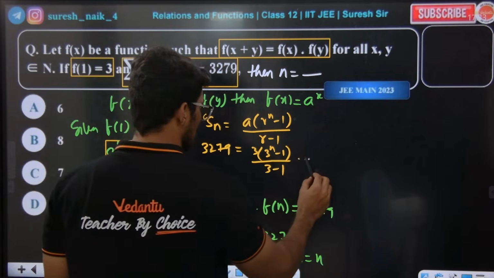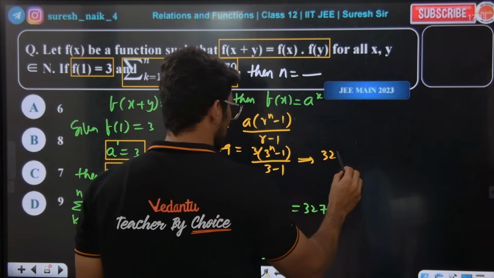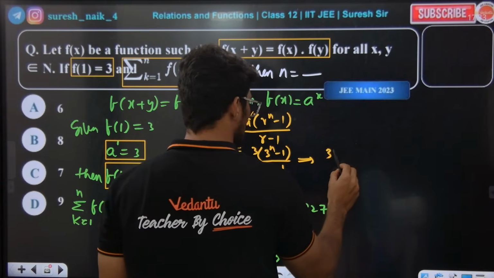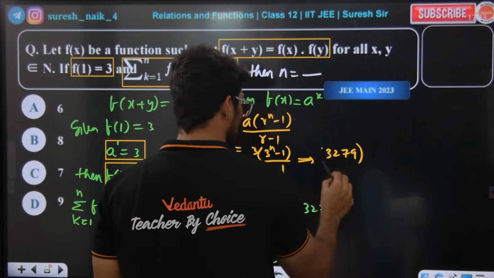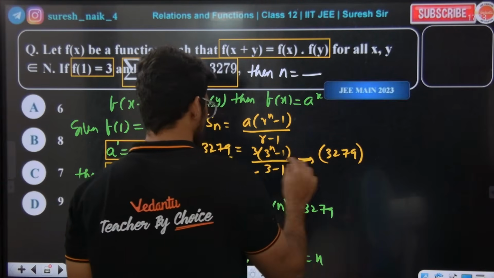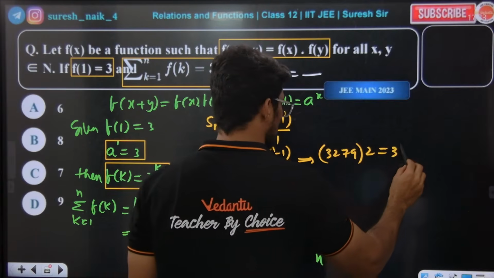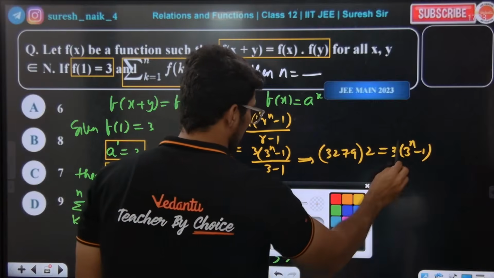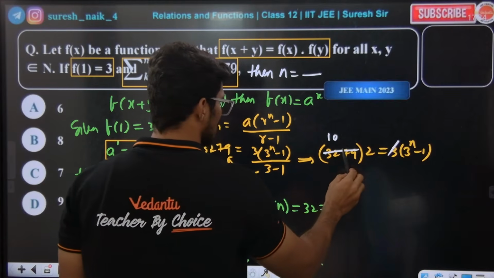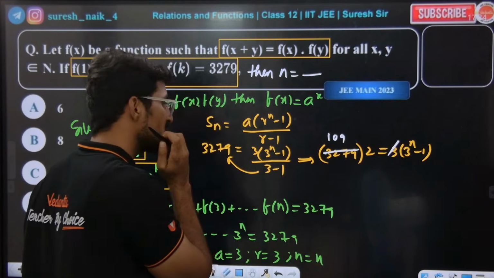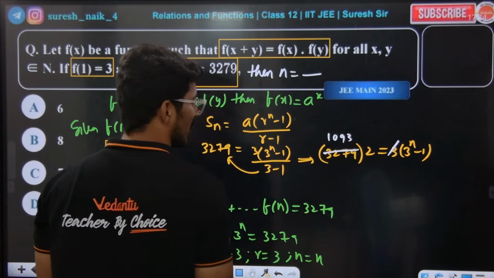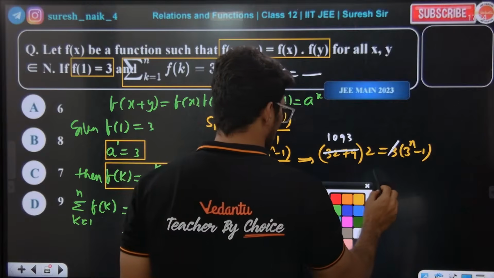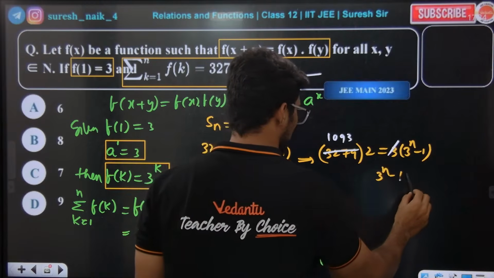Hope everybody is getting the point. 3279 into 2, cross multiply, is equal to 3 into 3 power of n minus 1. Cancel the 3, then what comes? 3 power of n minus 1 is equal to 1093.